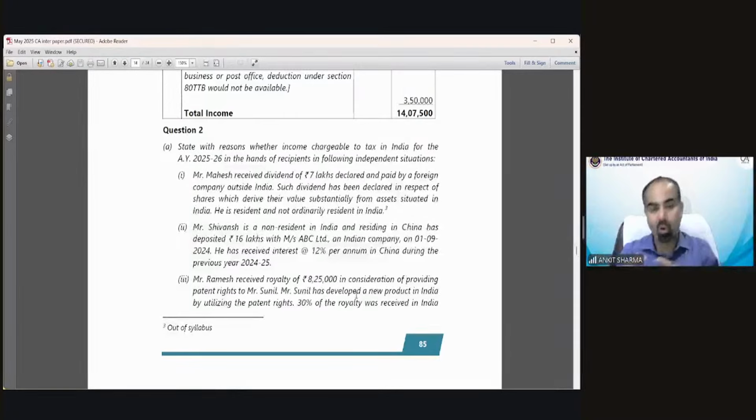So Sunil, to whom we have provided the patent, has developed a new product from that patent provided by Mr. Ramesh. And the patent has been utilized in India to develop a product.